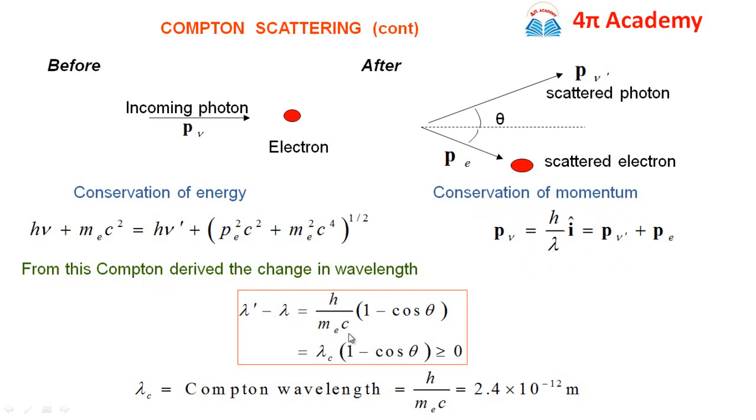From this, Compton derived the change in wavelength, lambda dash minus lambda, which is equal to h upon m_e c into (1 minus cos theta). All these are constants, where h is Planck's constant, m_e is the mass of the electron, and c is the velocity of light. So we replace h upon m_e c by lambda_c, giving lambda_c into (1 minus cos theta). This lambda_c is known as the Compton wavelength, and its value is about 2.4 into 10 raised to power minus 12 meter. This lambda dash minus lambda is known as the Compton shift, or change in wavelength, and it is always greater than 0.